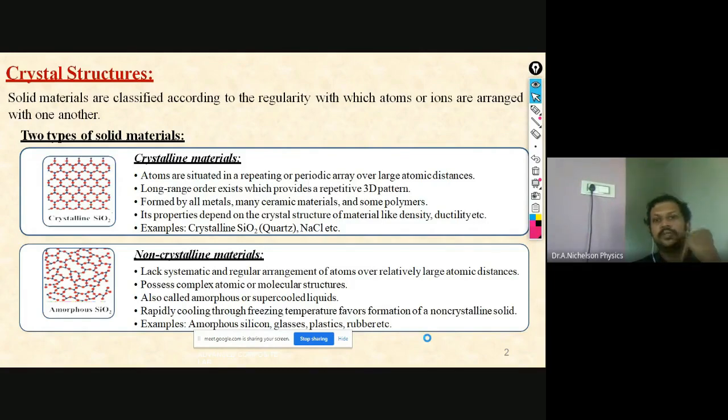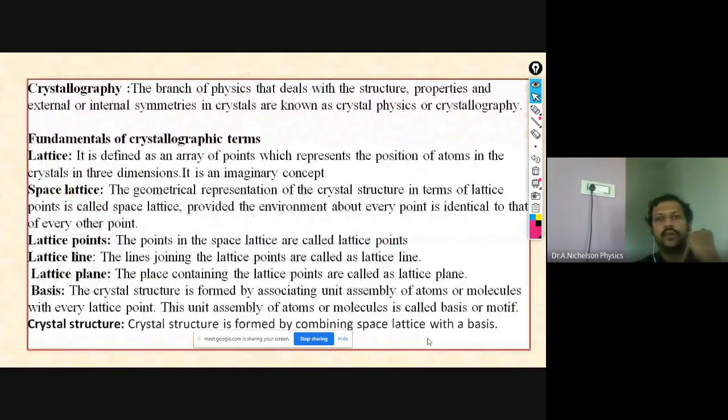As I said, what is crystallography? It is a branch of physics which deals with the structure, properties, and external and internal symmetries in crystals. These are known as crystal physics or crystallography.